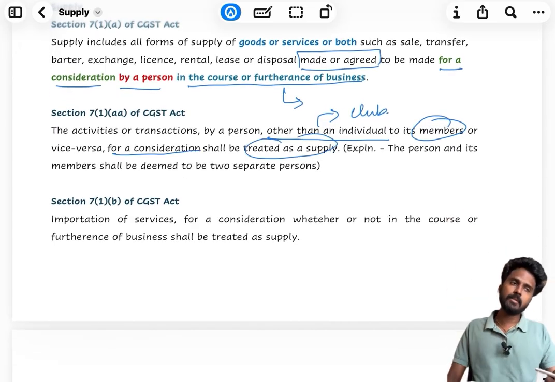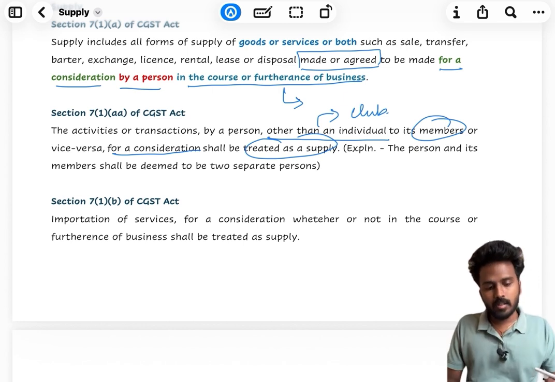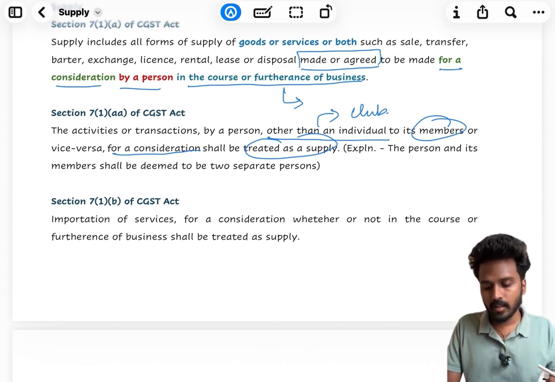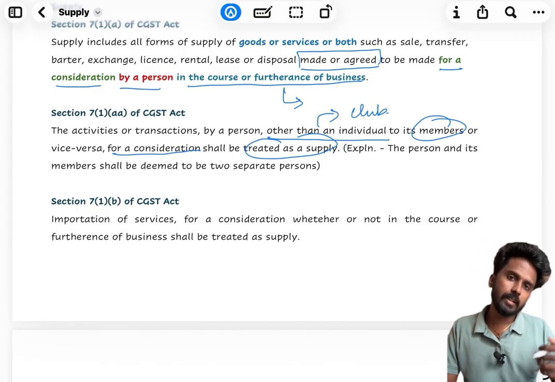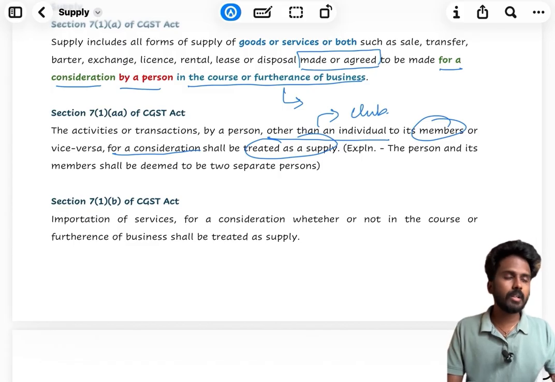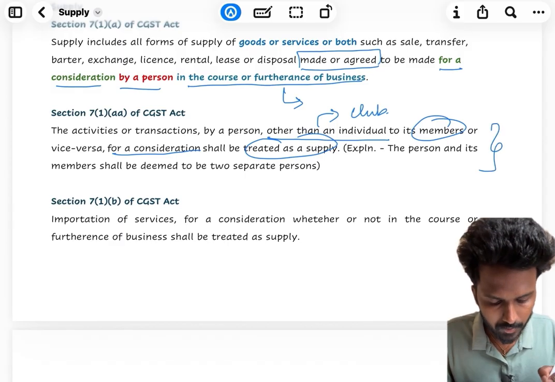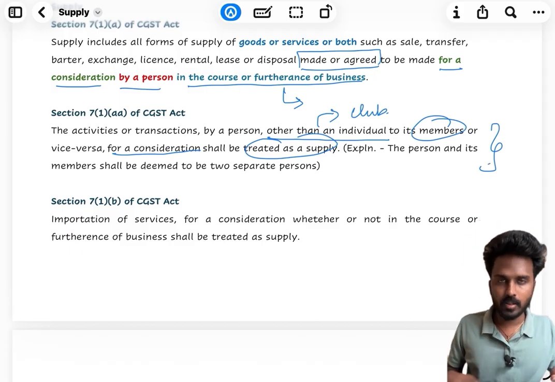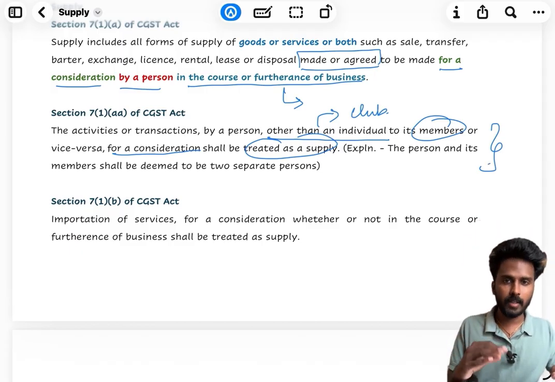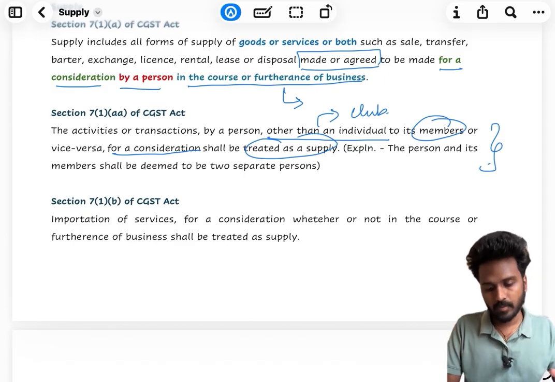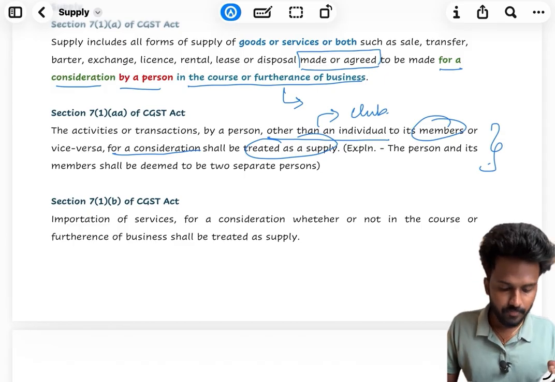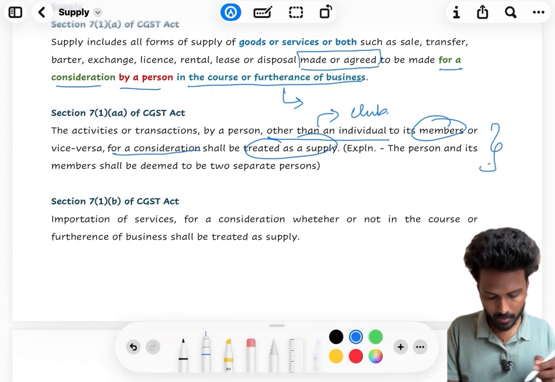Why did this section come? Because there are rulings which say a person cannot sell particular goods or services to the same person. So here the member of the club and the club are seen as the same in many court rulings. To avoid those complications, for example, if I am doing security services for consideration, it should be treated as supply and it should be within GST scope and should not escape from GST scope. That's why this section 7.1aa was brought in.